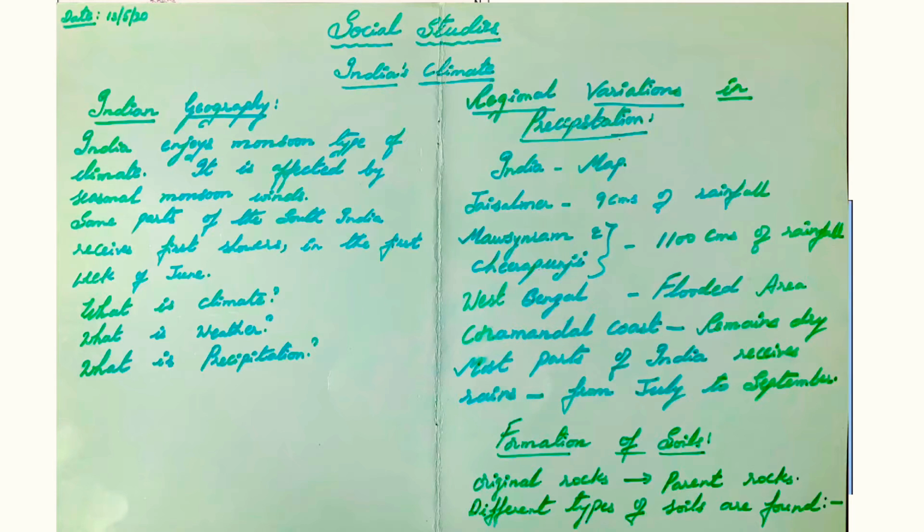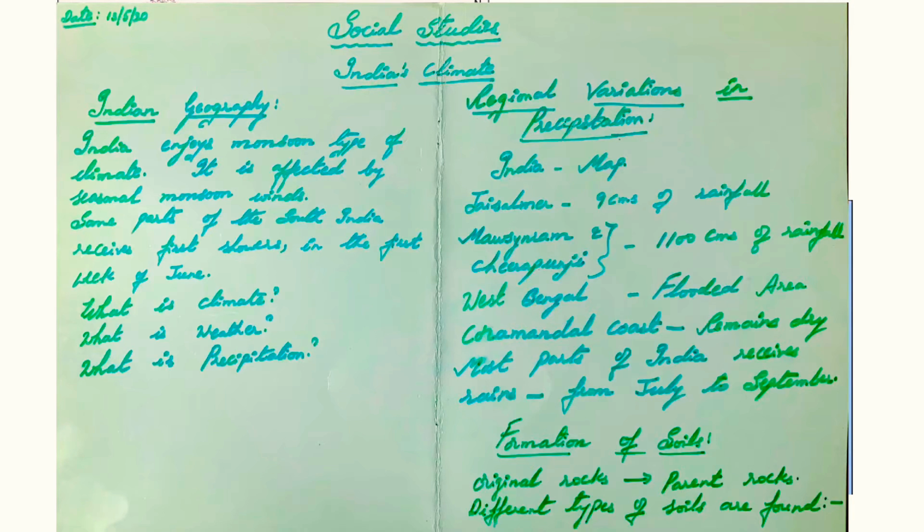Every day we watch weather reports. It changes from hour to hour and sometimes in minutes also. This is called weather. And what is precipitation? Droplets of water falling from the troposphere layer. It may be in the form of hail, fog, snow, or big droplets. It is called rain.